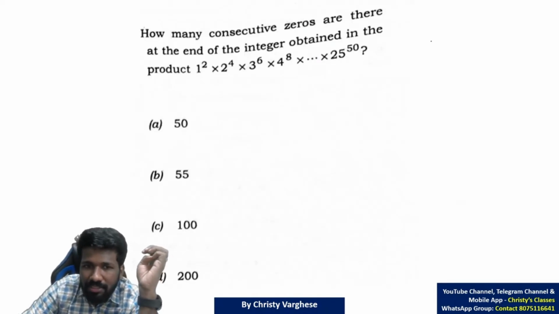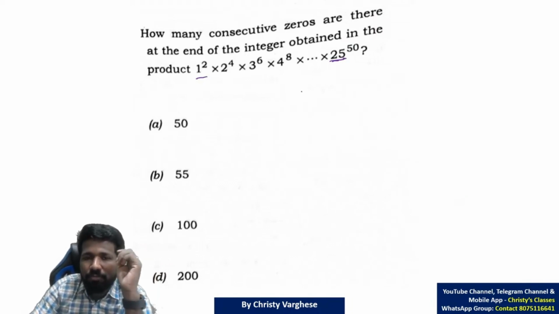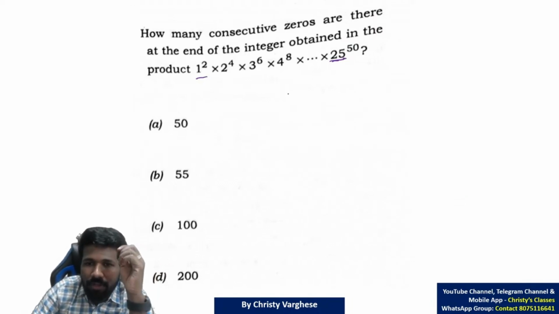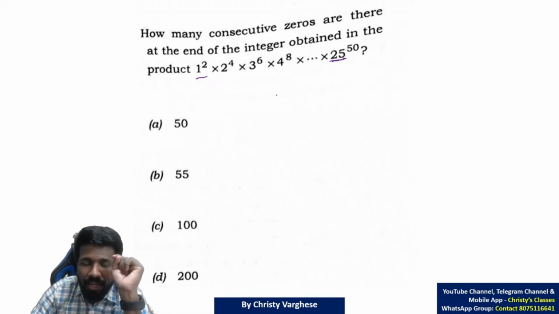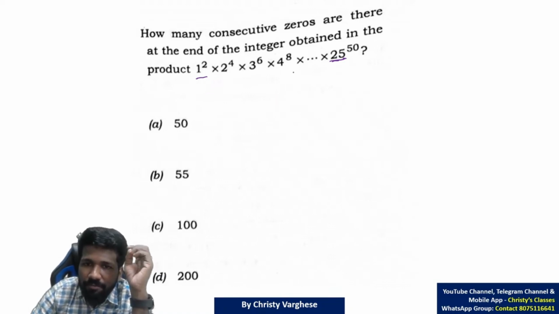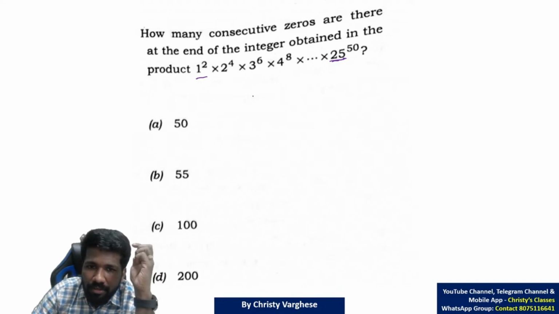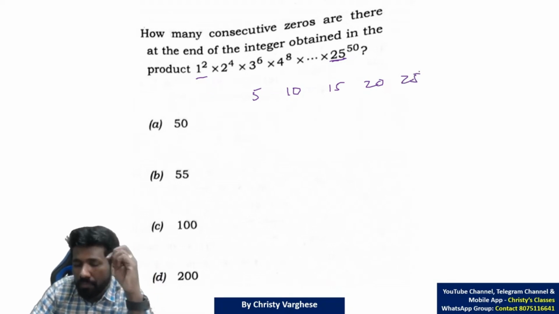As the base is 1, 2, 3, 4 up to 25, clearly 5s will be fewer. We have discussed this theory in the class, but now I am just briefly mentioning it. So the idea is finding the number of 5s. 5s will be there in all multiples of 5. That means 5 raised to, 10 raised to, 15 raised to, 20 raised to and 25 raised to.